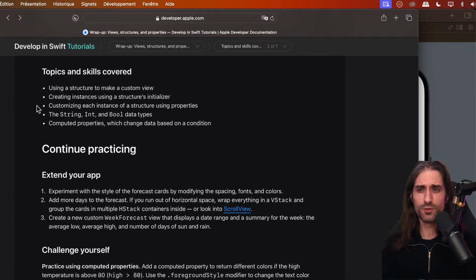So which topics and skills were covered? Using a structure to make a custom view, creating instances using a structure's initializer, customizing each instance of a structure using properties, the String, Int, and Bool data types, which are the most basic types you can use to represent data, and computed properties, which might return different data based on the current state, because a computed property might also return the same data.